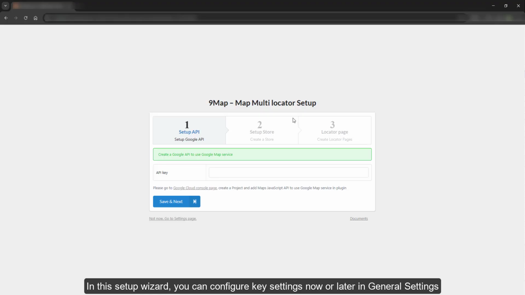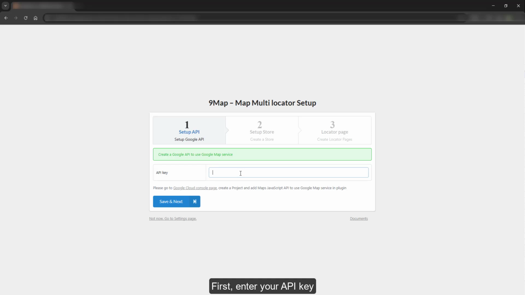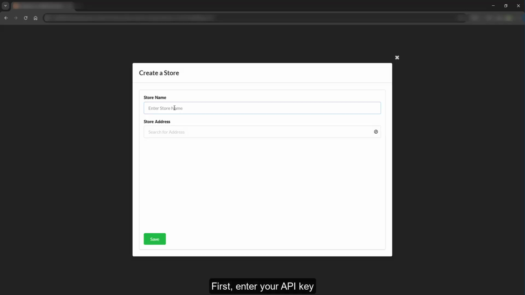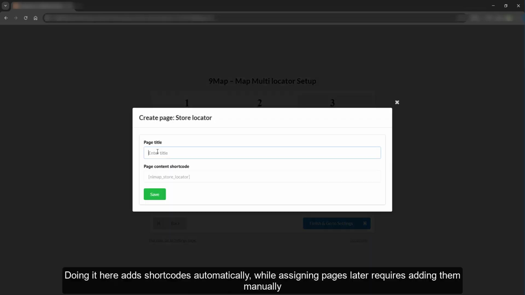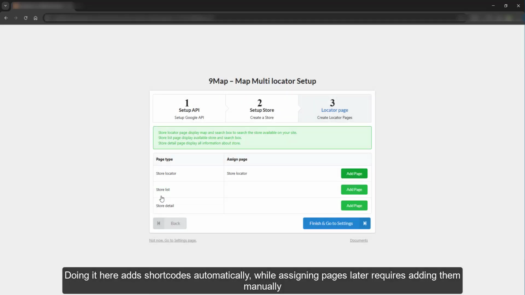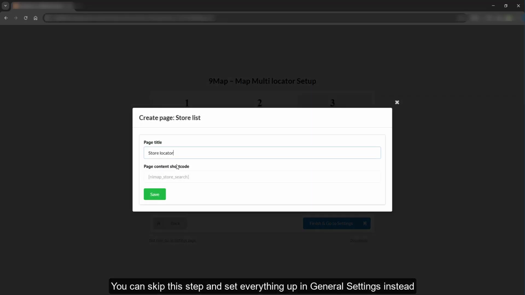In this setup wizard, you can configure key settings now or later in General Settings. First, enter your API key. Then create NiMap pages. Doing it here adds shortcodes automatically, while assigning pages later requires adding them manually. You can skip this step and set everything up in General Settings instead.